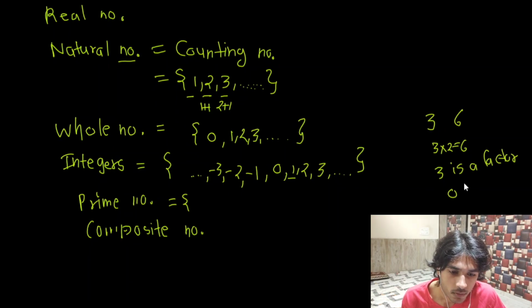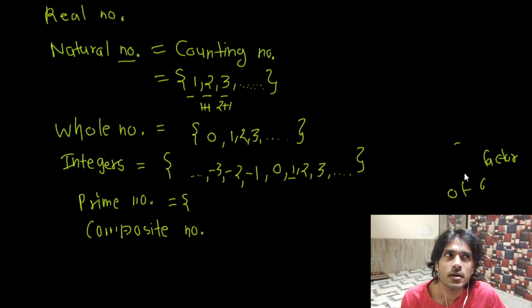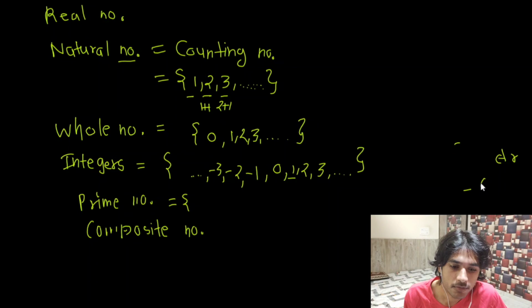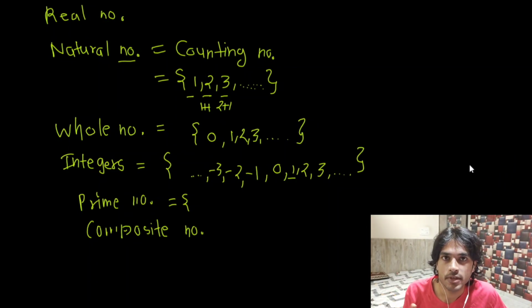In a similar way, can you tell me whether 4 is a factor of 8? If 4 is a factor of 8, then 8 should come in the table of 4. Because 4 multiplied by 2 equals 8, 8 does come in the table of 4, so 4 is a factor of 8. Basically, a number x is said to be a factor of y if x multiplied by a natural number or an integer gives me y.